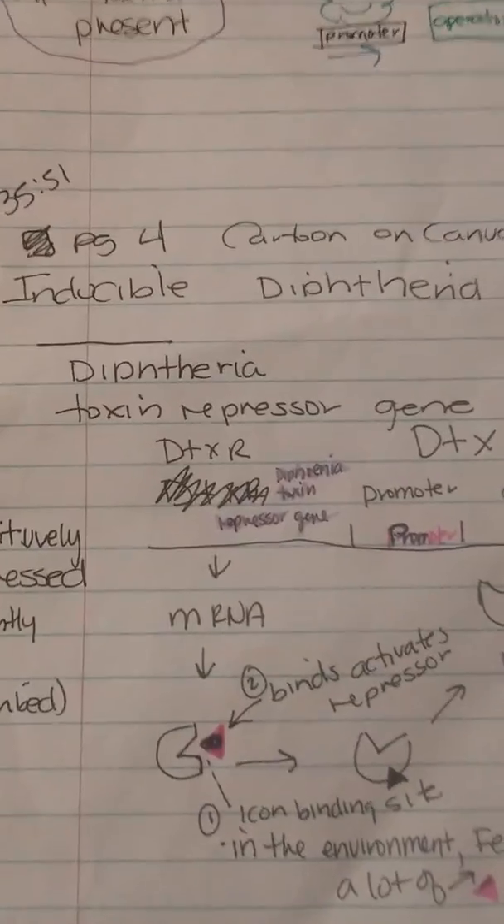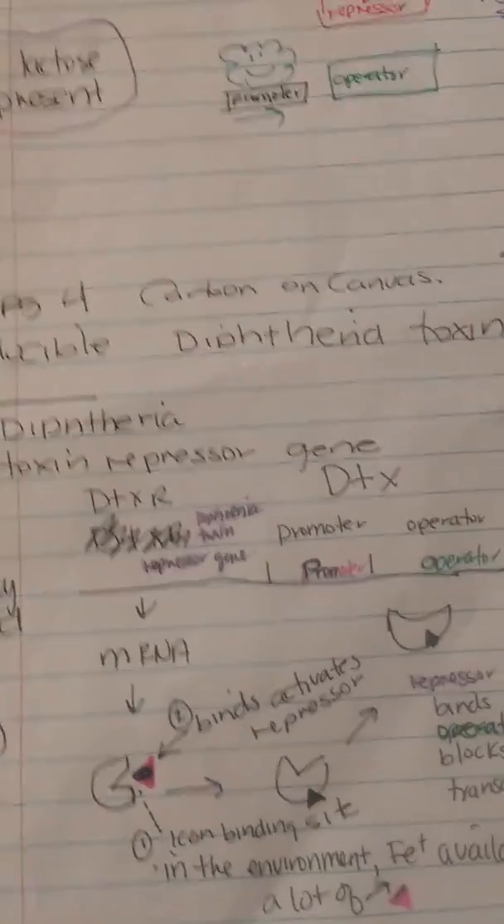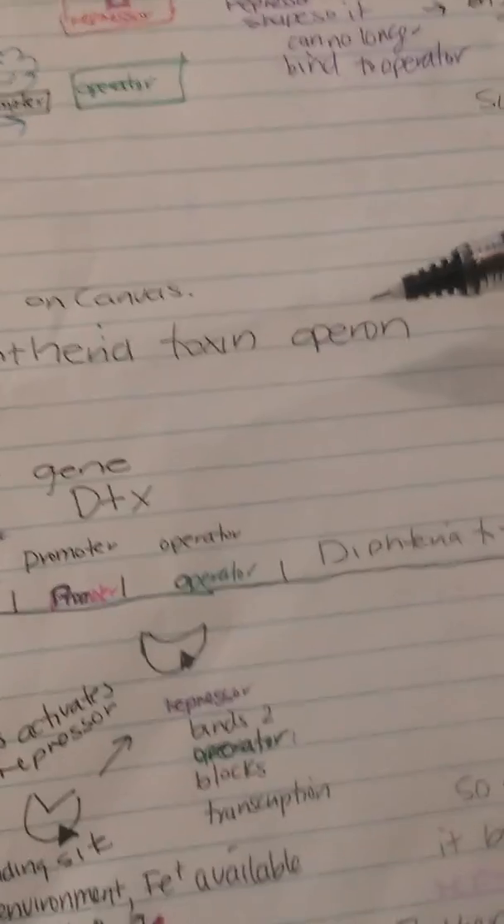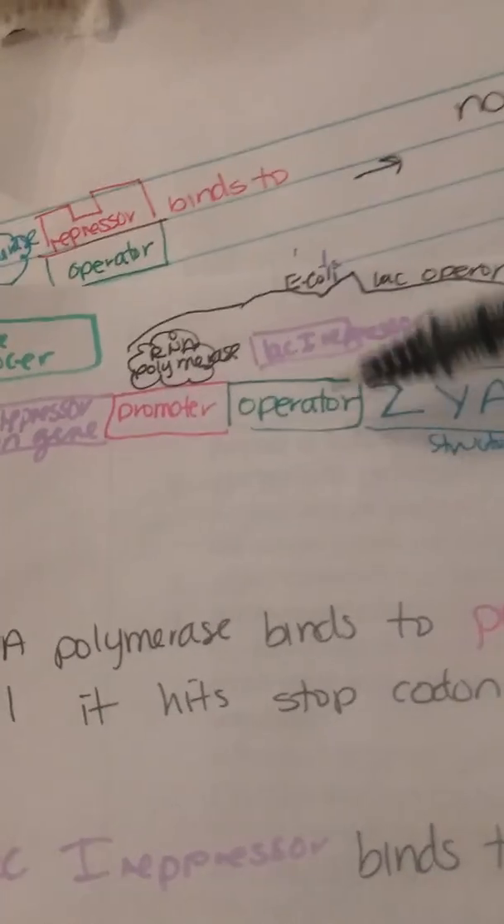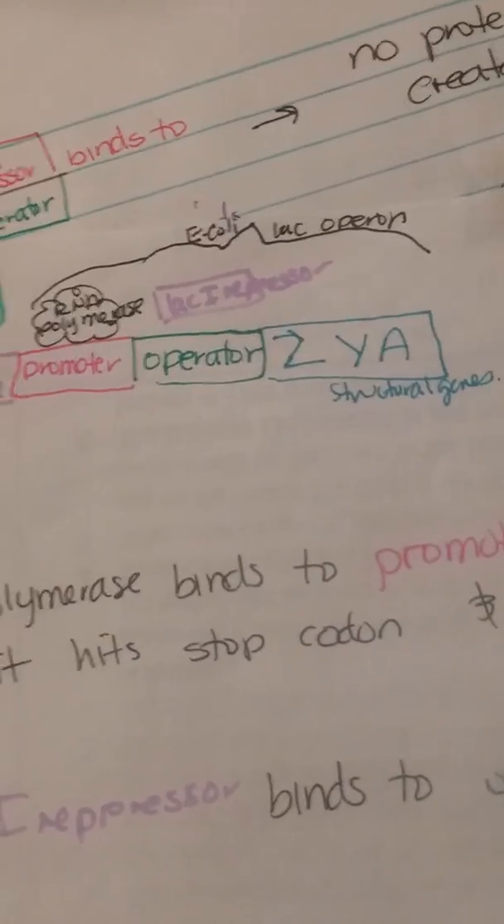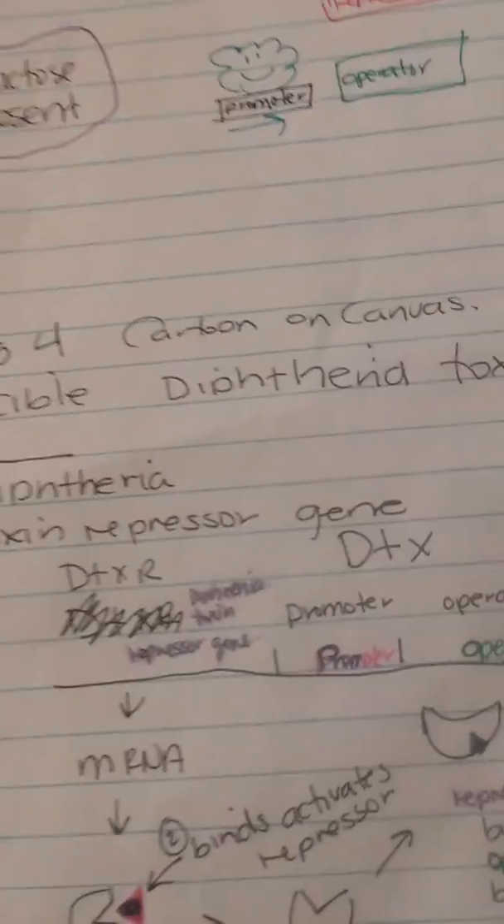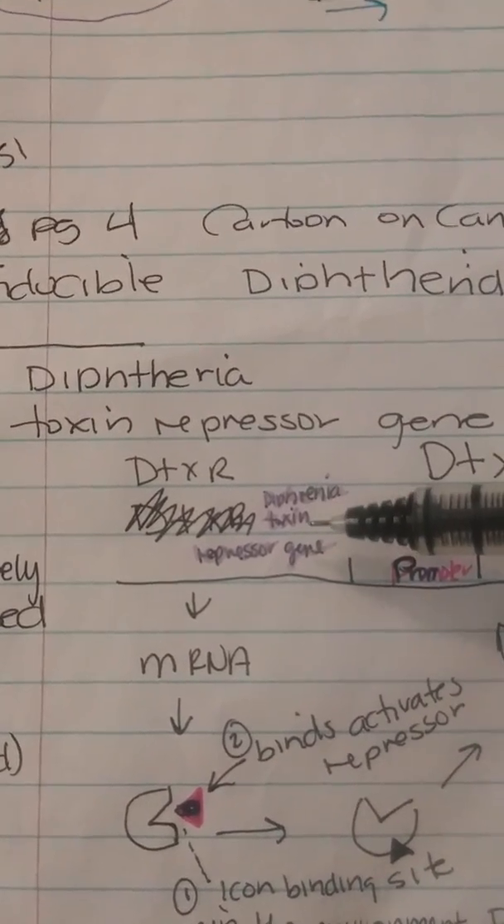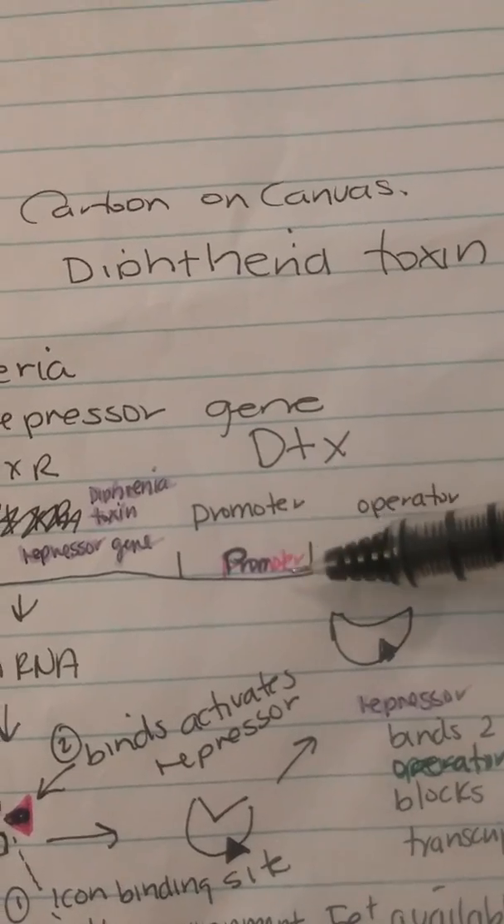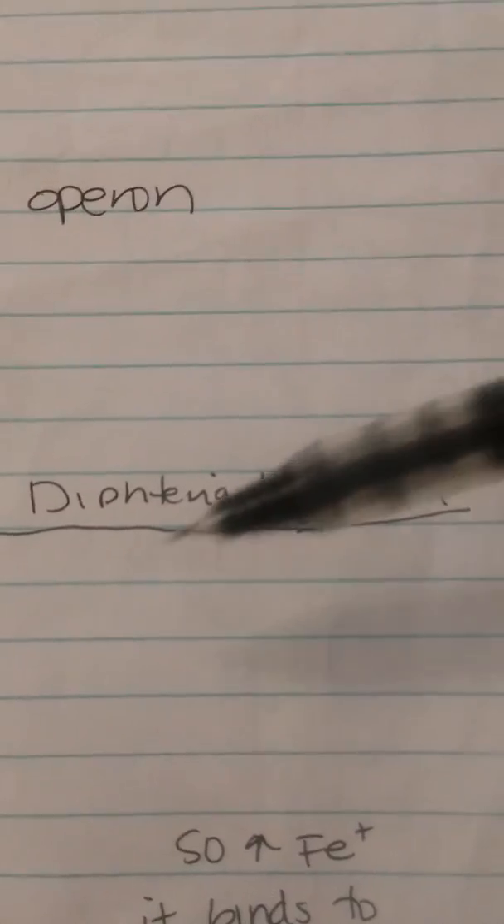So for our application, we're going to use the inducible diphtheria toxin operon. And so remember that an operon is going to be a promoter, an operator, and the structural genes. But the example for this one is going to be on the diphtheria toxin. So we're going to have our repressor gene, which is diphtheria toxin repressor. And then we're going to have the promoter. We're going to have an operator. And then our gene, like I said, is going to be our diphtheria toxin gene.